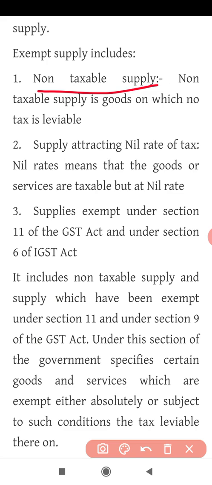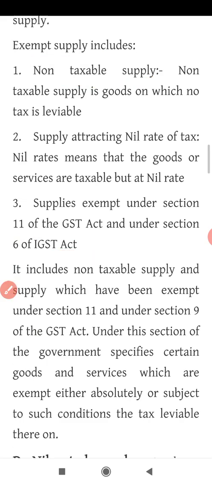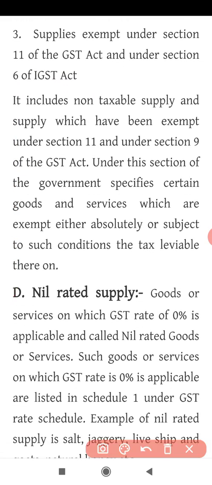Then it also means supply attracting nil rate of tax. So it is again the supply of goods and services on which there is nil rate of tax. Nil rate of tax means on which tax is not imposed. Then supply exempt under section 11 of the GST Act and under section 6 of the IGST Act. So they say that exempt supply includes those goods and services which are mentioned under section 11 and under section 6 of the IGST Act. It includes non-taxable supply and supply which has been exempted under section 11 of the GST Act.